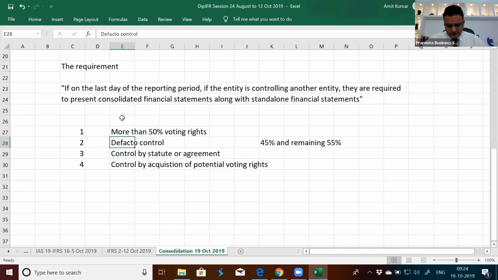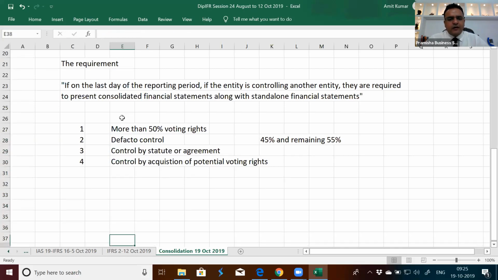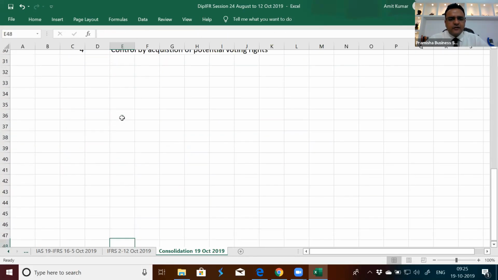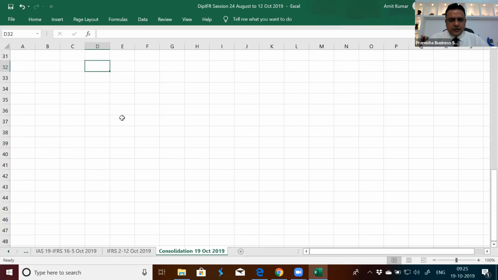This was a loophole which was being used by the entities, that they were not investing beyond 50%. They were investing only 49% in the entities. It happened in most of the Gulf states that the king owned 51% and the other entities were owning only 49%. They were able to avoid consolidation simply because they were owning 49%. But in IFRS, control means the power to direct financial and operating policy decisions.